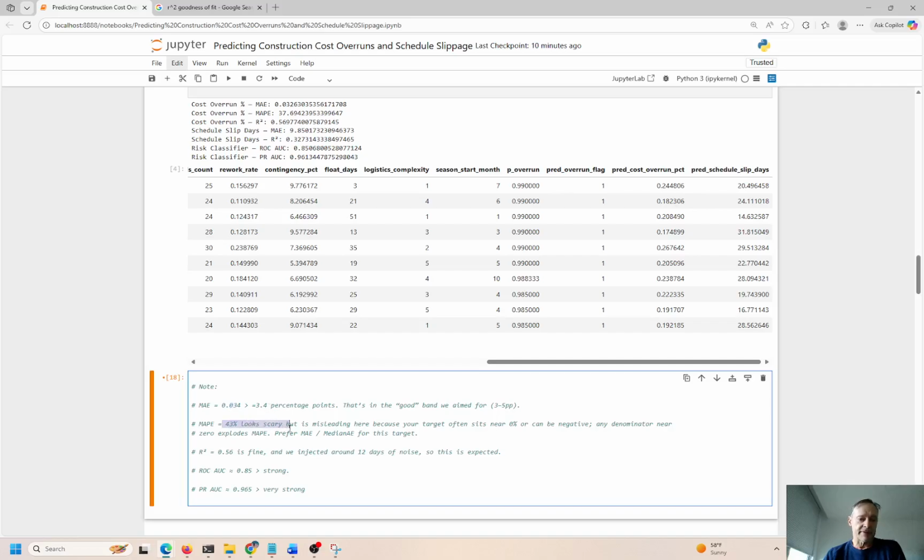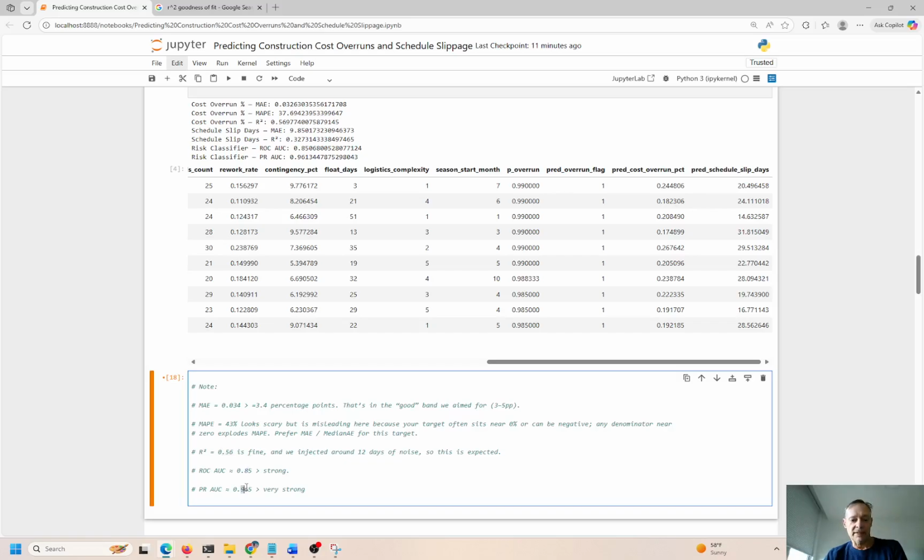43% looks scary, but this is actually misleading here because targets are normally at 0% or negative, and anything can go above that pretty quickly and pretty easily. I'm not too concerned about this. R squared is fine. Again, a little bit low. We'd like to see a little bit higher R squared, 0.7 or greater, but this is not an R squared exercise, so I'm not going to lose any sleep over that.